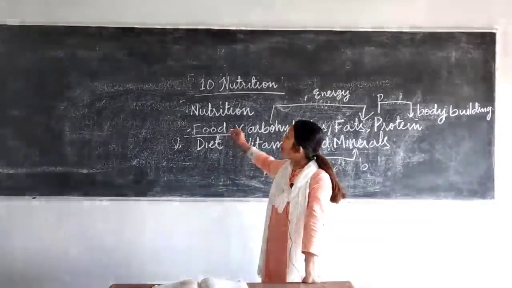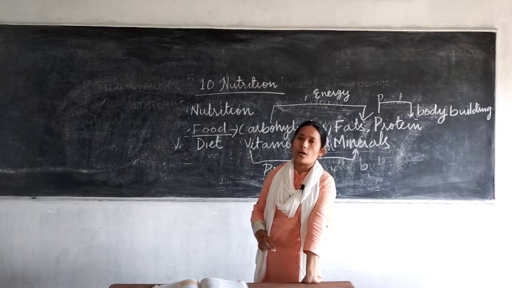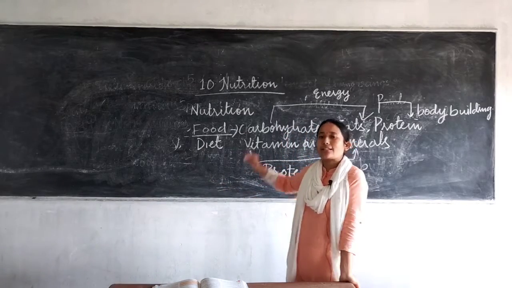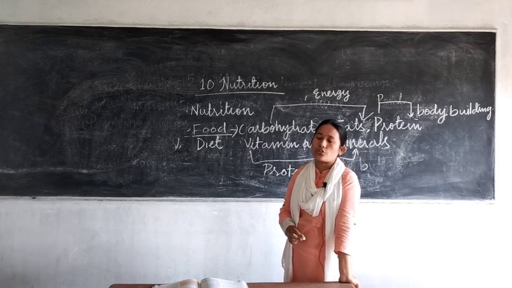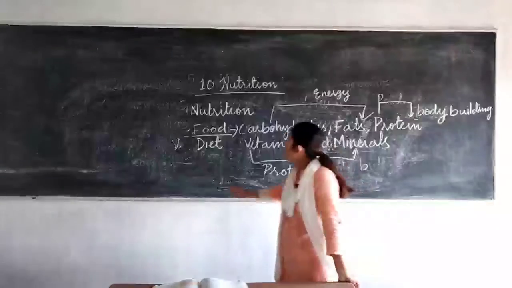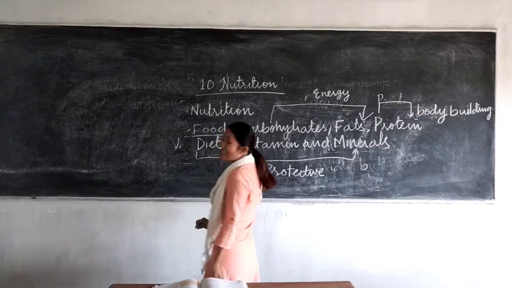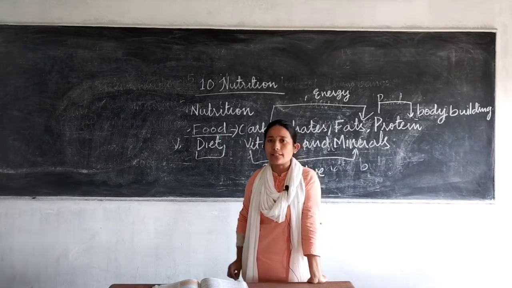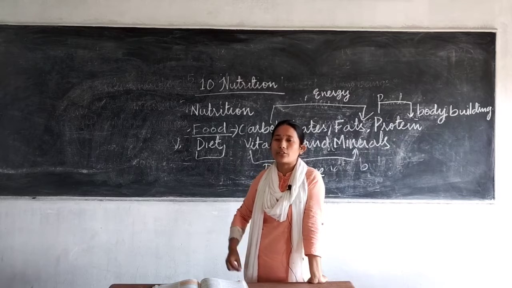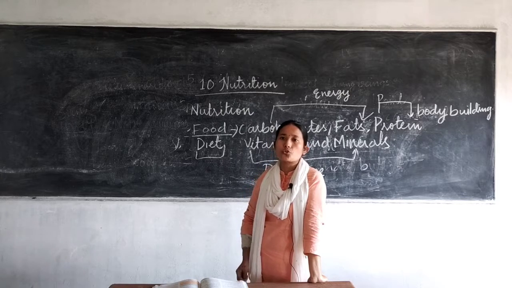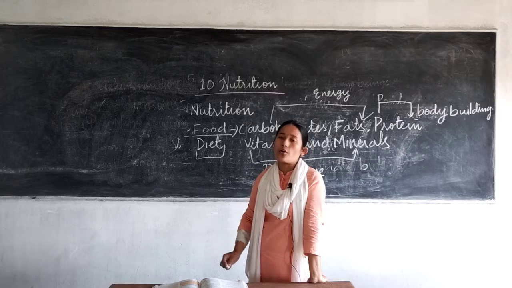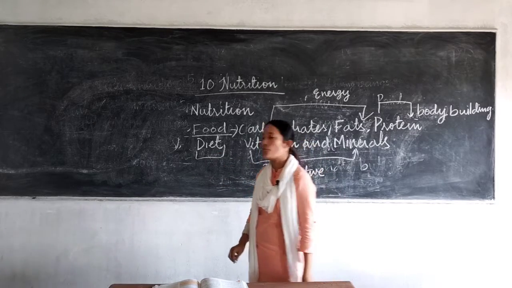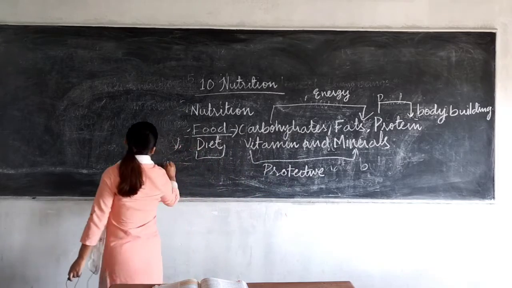So your food consists of different nutrients. These are the 5 major nutrients generally present in food items. Next one is your diet. What is diet? Diet means a combination of different food items. Like I told you, different foods have different nutrient content, so the proper combination of these food items is referred to as a diet. We all should have a balanced diet.